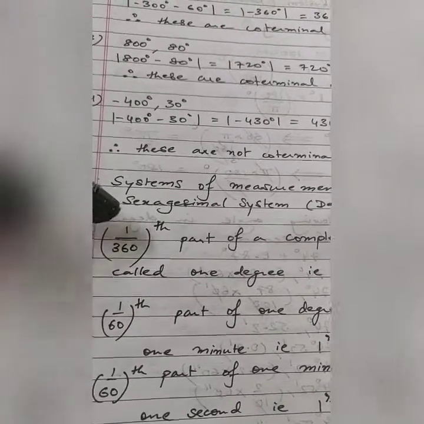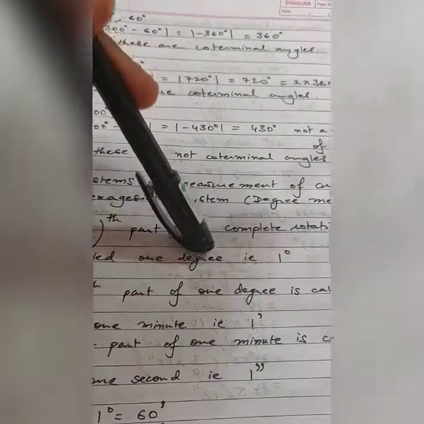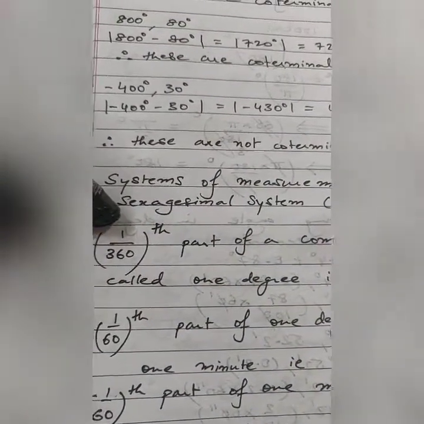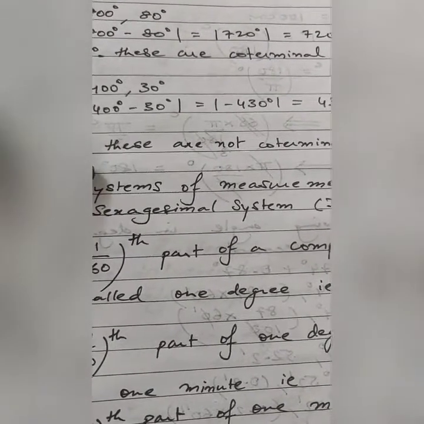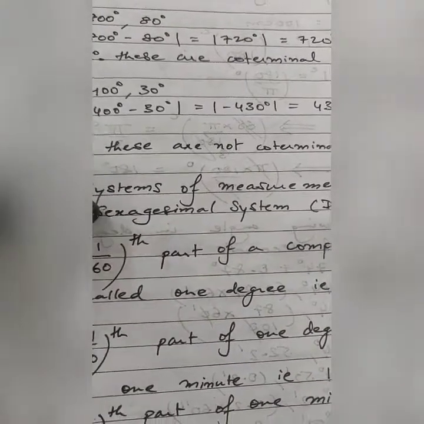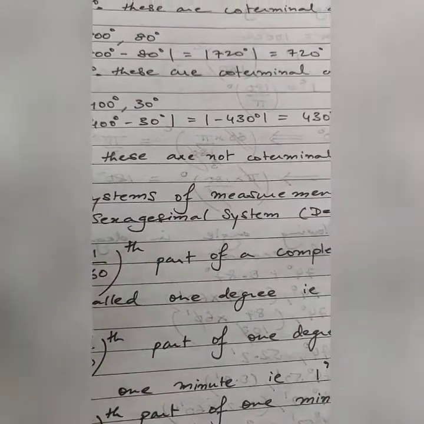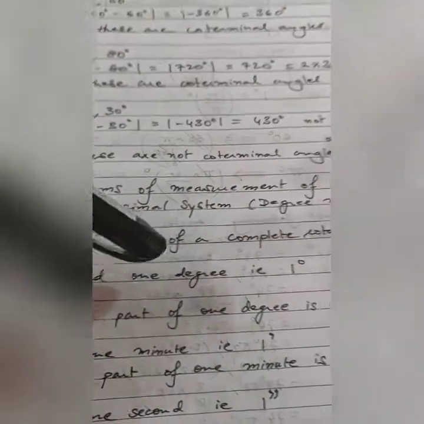Now what is a degree measure system? What is 1 degree really? 1 upon 360th part of a complete rotation is referred to as 1 degree. Remember that one entire rotation is 360 degrees, right? So if you make 360 parts of this entire rotation, one part of that 360 will be referred to as 1 degree.